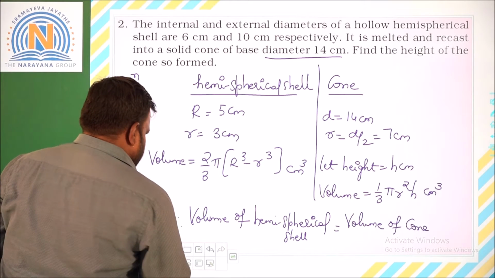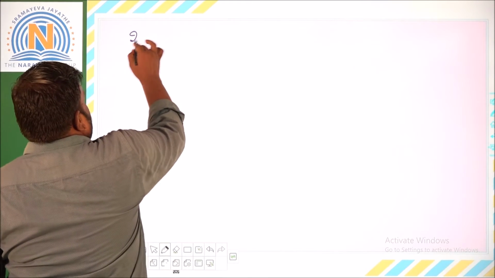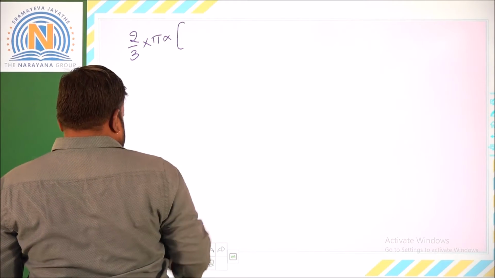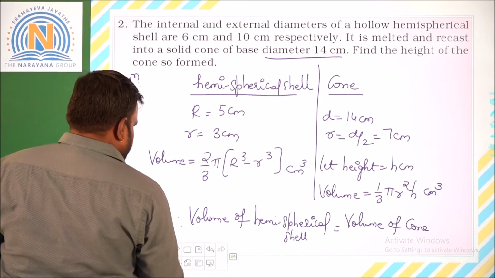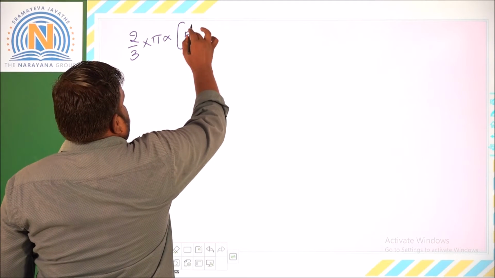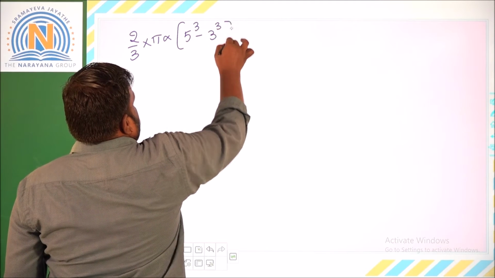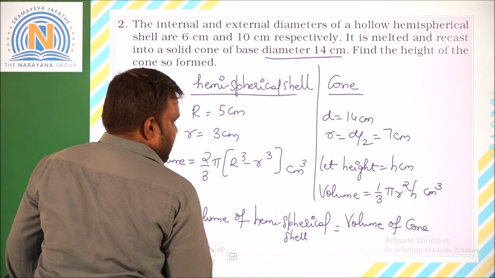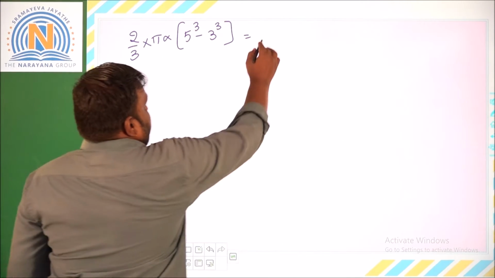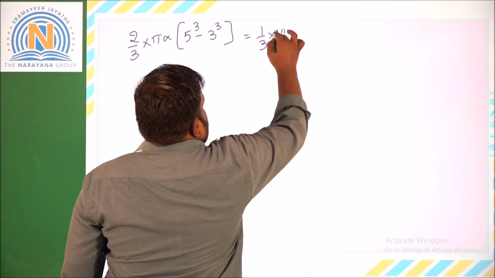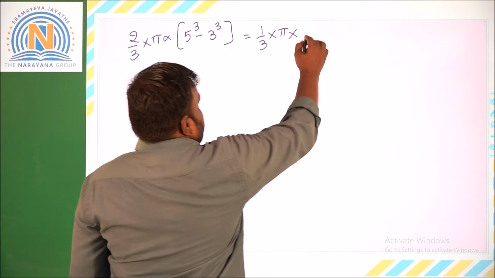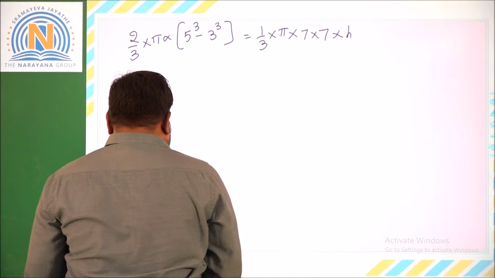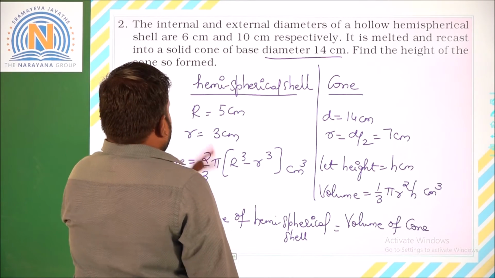So let us substitute the values in this. It will be 2 by 3 into pi into (capital R is 5 and small r is 3), so 5 cube minus 3 cube, is equal to volume of cone, radius is 7. So it is 1 by 3 into pi into 7 into 7 into height h. We don't know that height. That is what we are going to find out here.